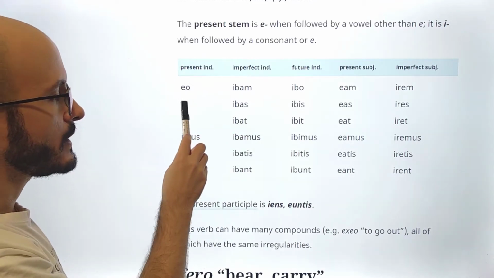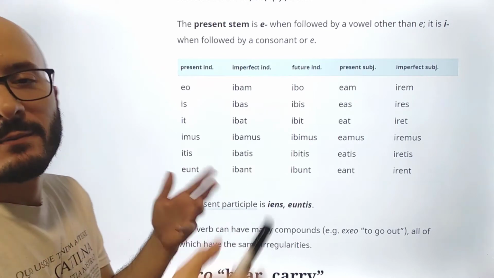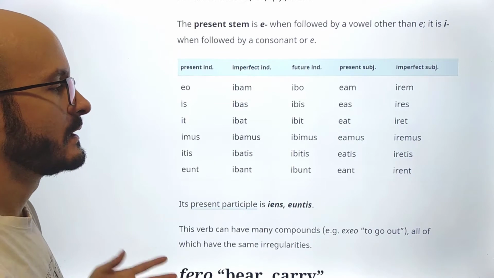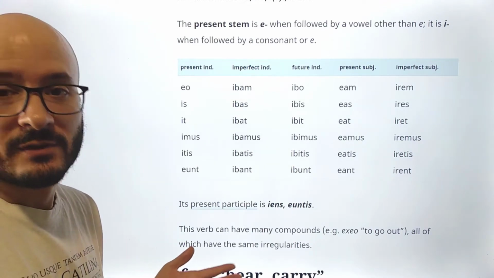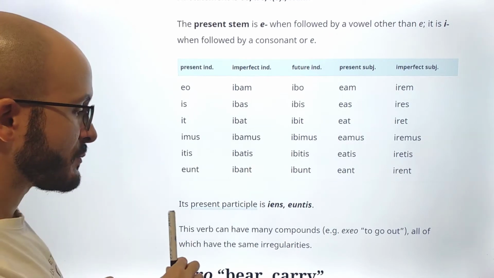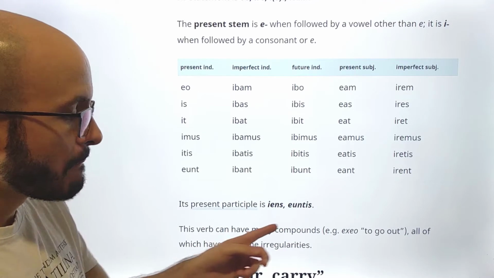So eo, is, it, imus, itis, eunt. I'm not going to be explaining everything because it's just this. There is really nothing difficult here, just, of course, learning by heart. Then, its present participle is iens, euntis, and this verb can have many compounds.